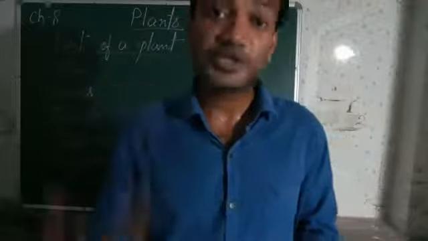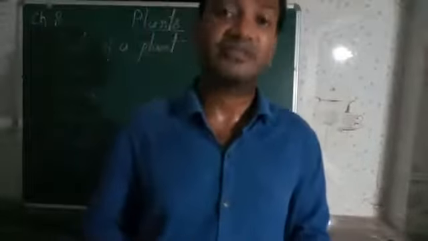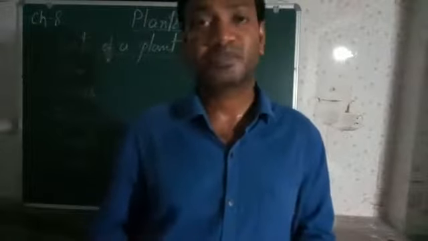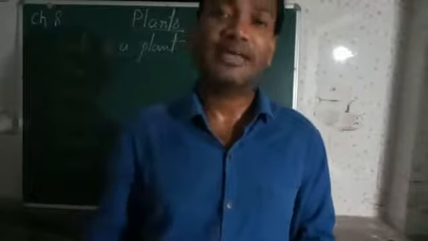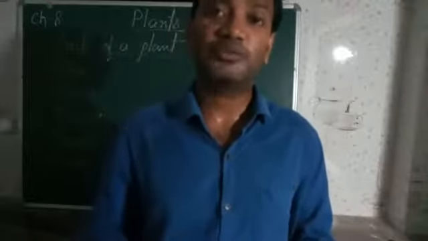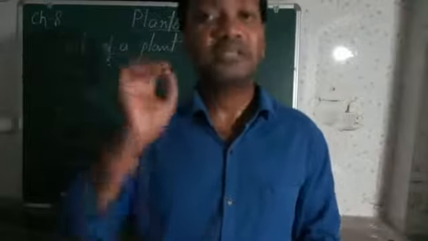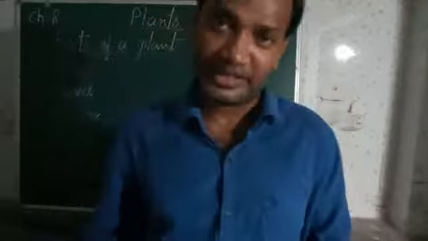That is the most important thing. Without oxygen, humans, animals, birds, no one can live. So this is all about our chapter number 8, plants.